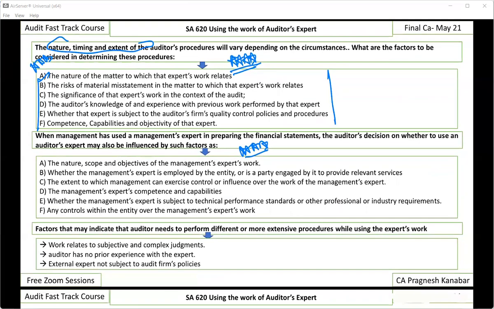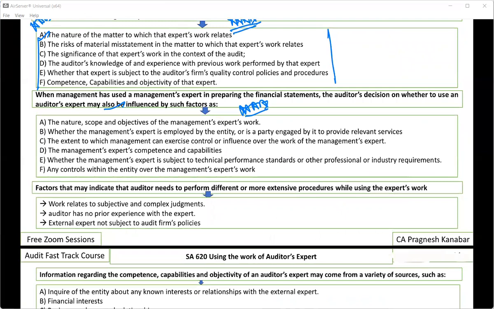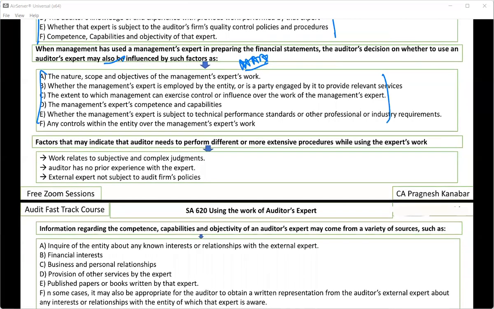Don't worry about it. Next, when management has used a management expert, what are the factors that will help you in deciding whether you want to appoint a separate auditor's expert for that particular area? Obviously, the competence of that management expert. Then whether the scope of that expert was relevant for you or not, whether there were restrictions on the work of that expert because he was appointed by the management and worked as per the instructions of the management. Whether that expert was using some technical standards in performing his work, or whether you have a doubt over the objectivity or independence of that expert. In that case, you may appoint an auditor's expert. So you can just quickly go through these points, and you can write on your own also, not a problem at all.